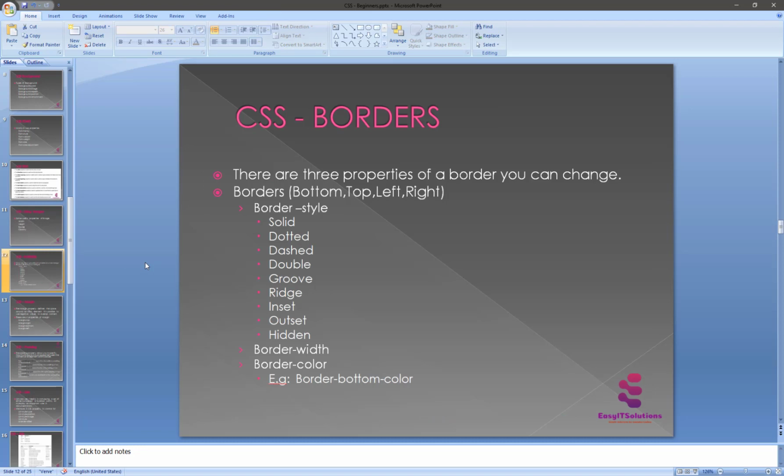So borders are really very important inside the CSS. There are the three properties of borders. You can change the border bottom, top, left, and right.